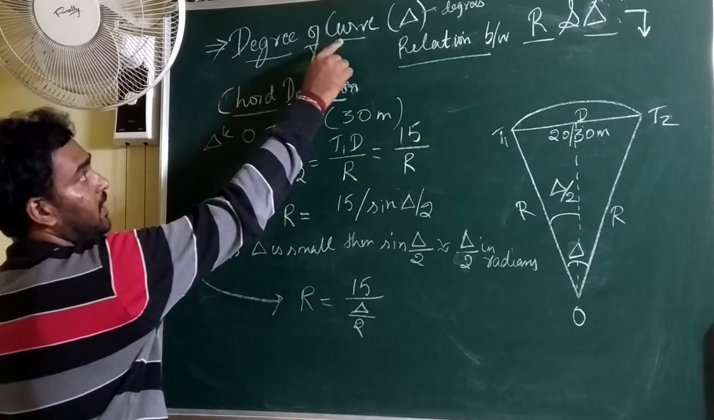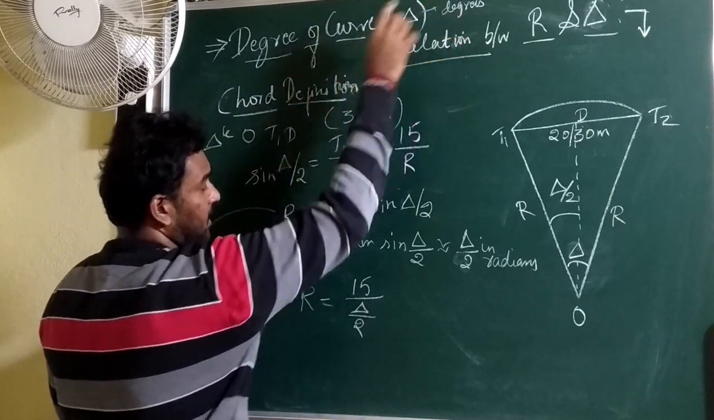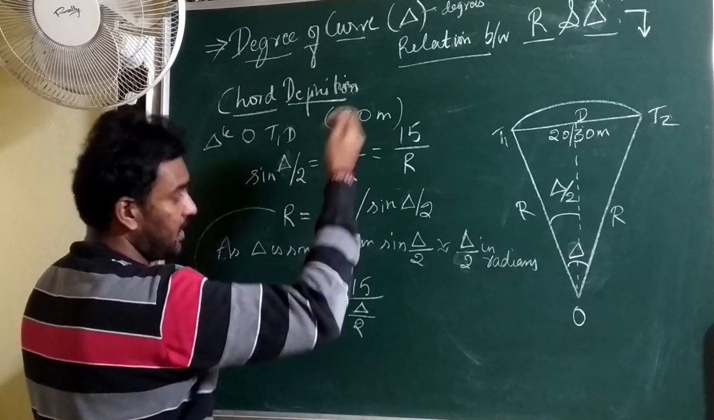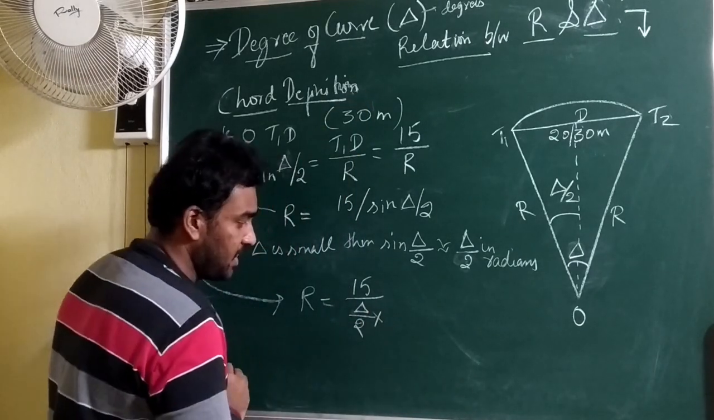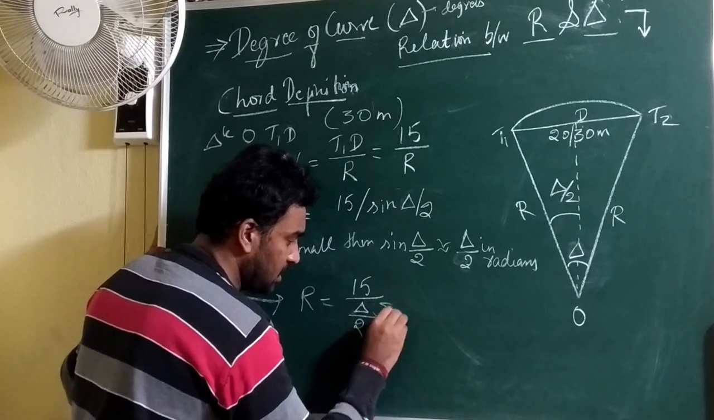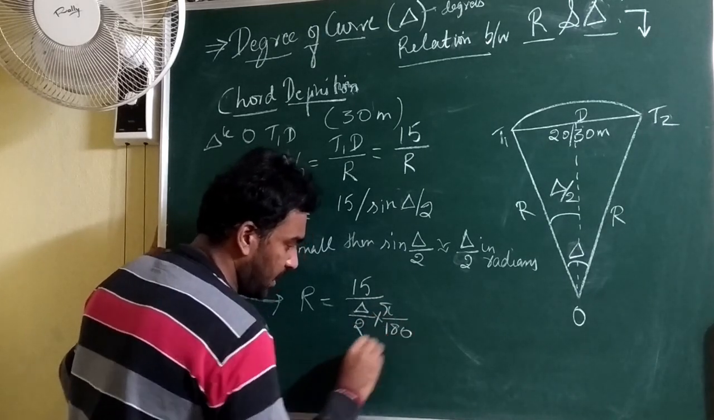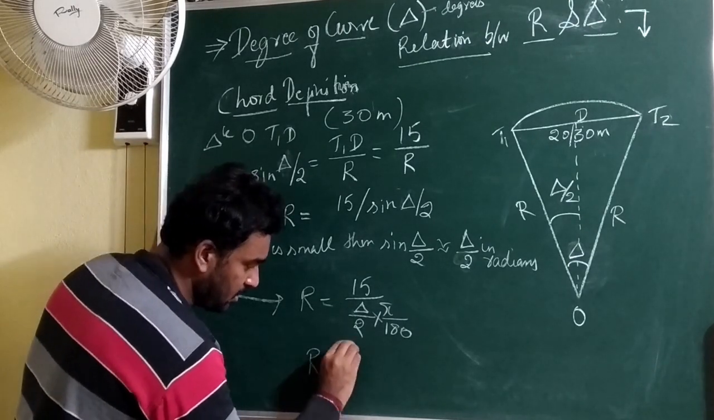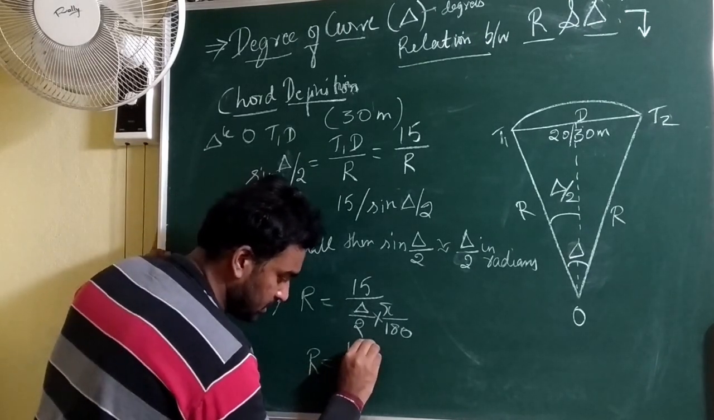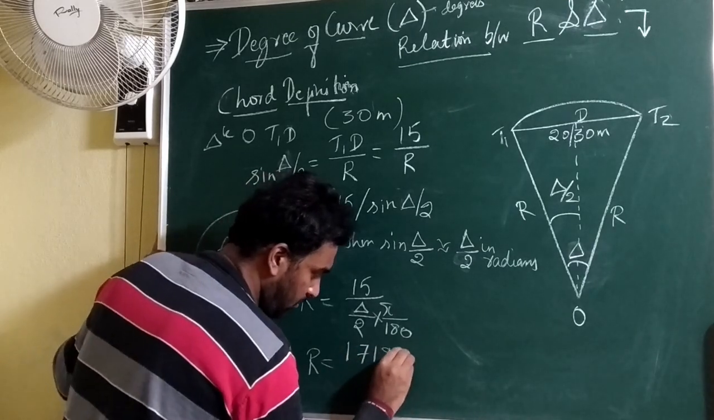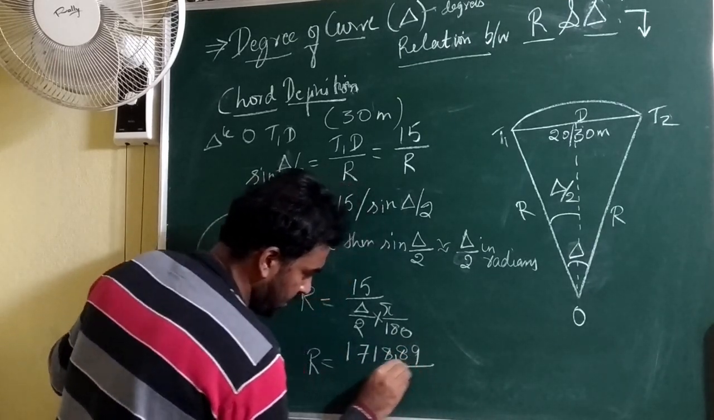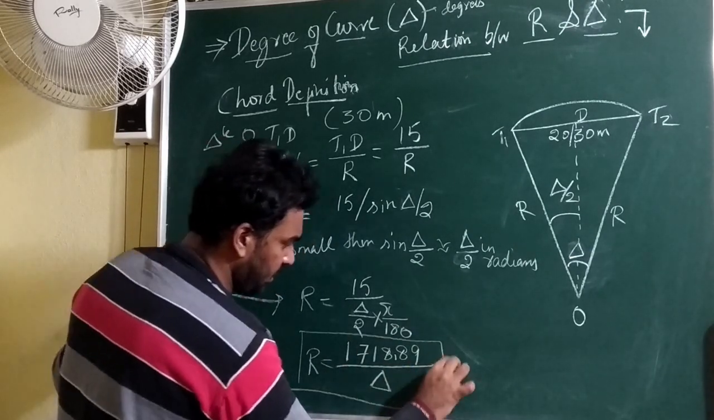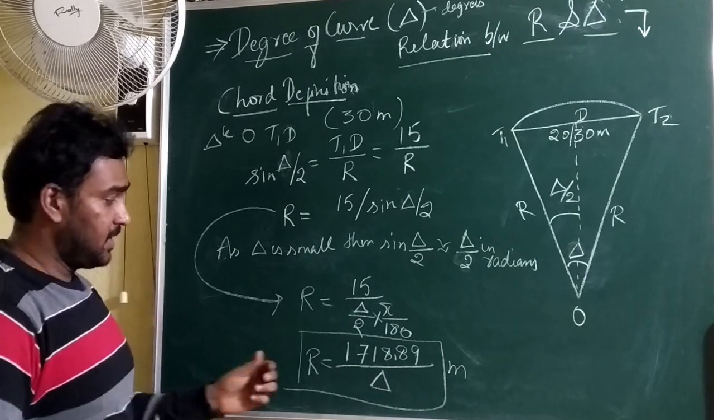But usually the degree of curve should be obtained in degrees. If you substitute it in radians, this is enough. But if you want it in degrees, we need to convert this radians into degrees. For that purpose, we multiply by pi by 180 degree in the denominator. Then R will give you 1718.89 divided by delta, in meters, if delta is in degrees.